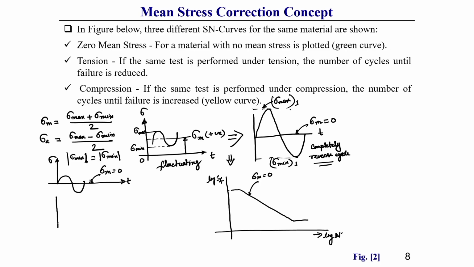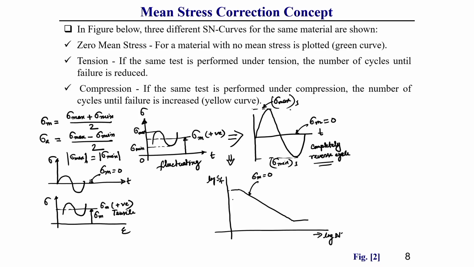Another case can be a fluctuating type of loading, sigma versus epsilon, where there is a positive mean stress, where this sigma m is positive. Positive means which is tensile in nature. We know in case of tensile mean stress, generally fatigue strength reduces.